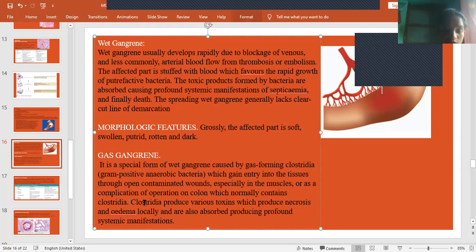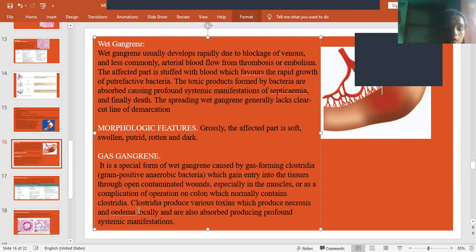It releases various toxins which produce necrosis and edema locally, and are also absorbed, producing profound systemic manifestations. Whatever the infection is, it shows some systemic manifestations like fever and so on. So why is it called gas gangrene? Because this Clostridia releases its toxins in the form of gas, so we call it gas gangrene.